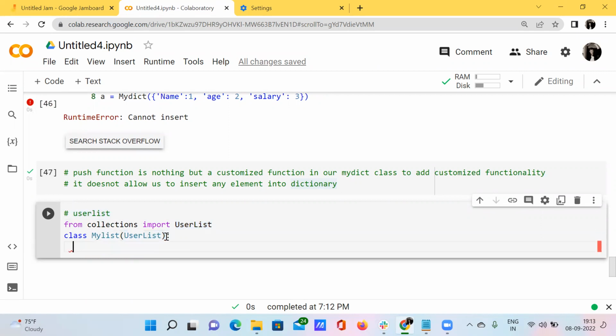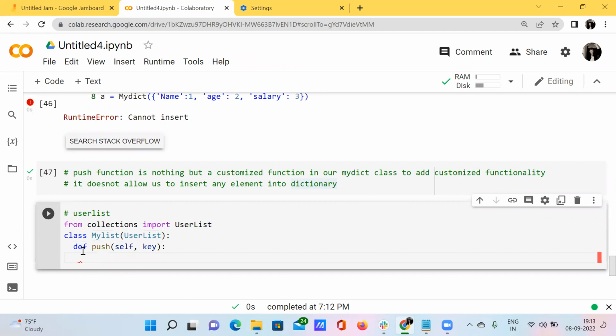So I want to create some kind of list. That's why I have created this empty my list. Okay, so now I want to define my push function. Inside this push function, that is nothing but self comma key. I only need to pass my key here. I need not pass any value for it.